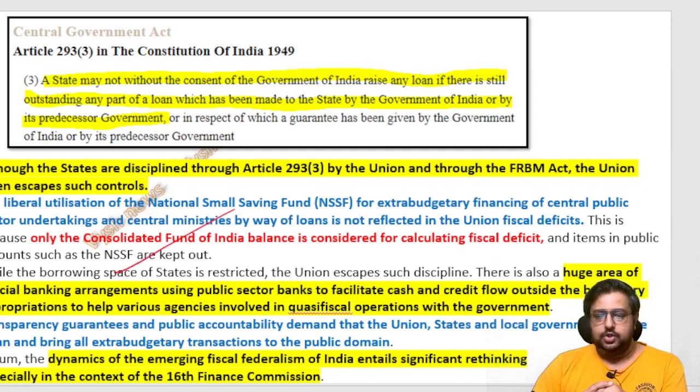Then there is also a huge area of special banking arrangements using public sector banks to facilitate cash and credit outside the budgetary appropriation. Again, you use the RBI and these banks for your other operations in the government, and all this you don't show in your budget. The author does not like this. So transparency is required. Transparency guarantees public accountability, and the Union, state and local governments should bring clean transactions into the public domain.